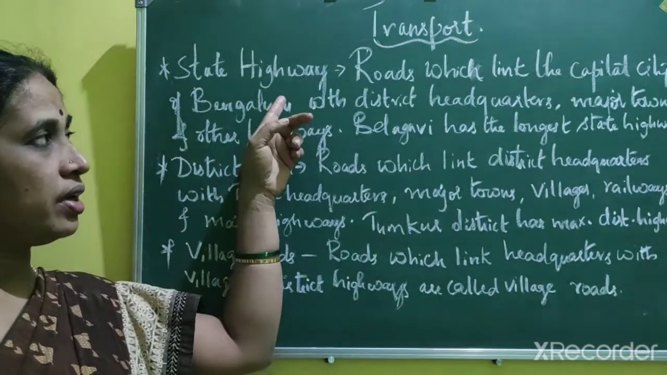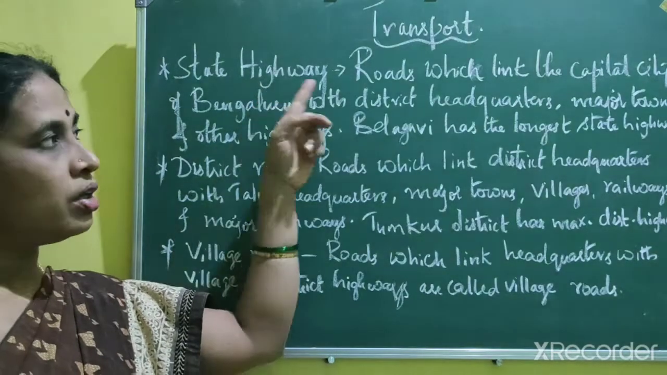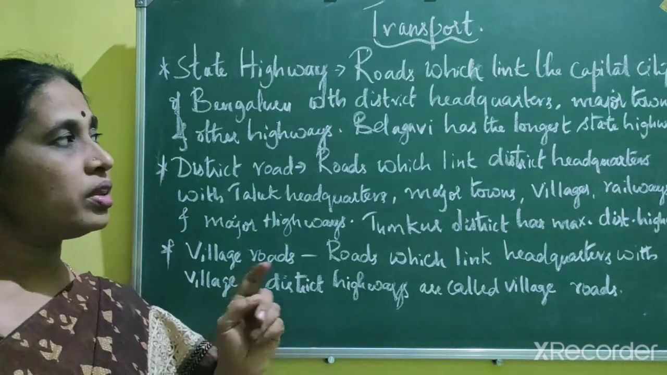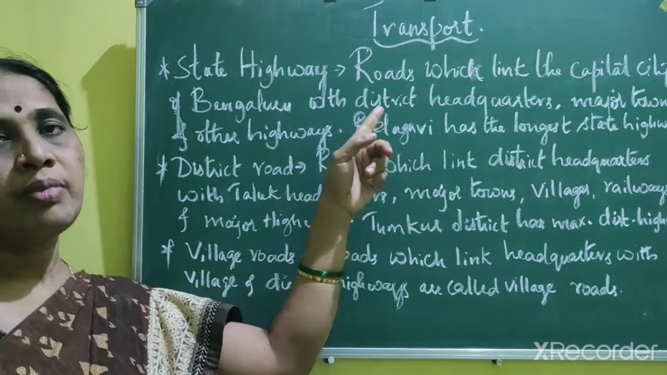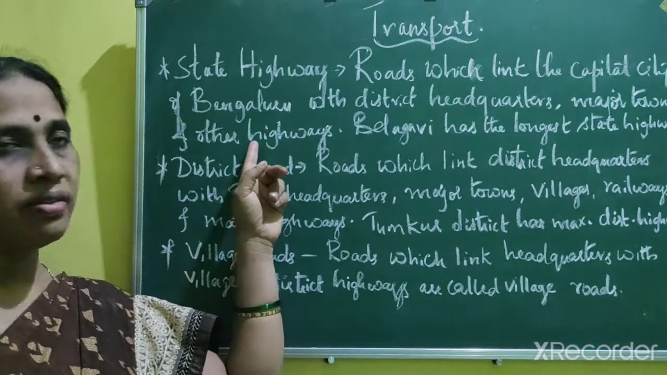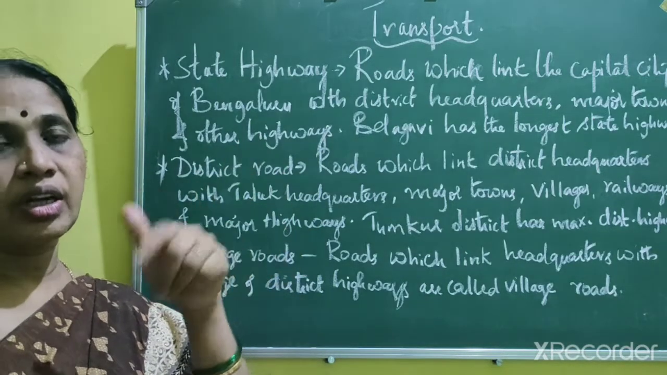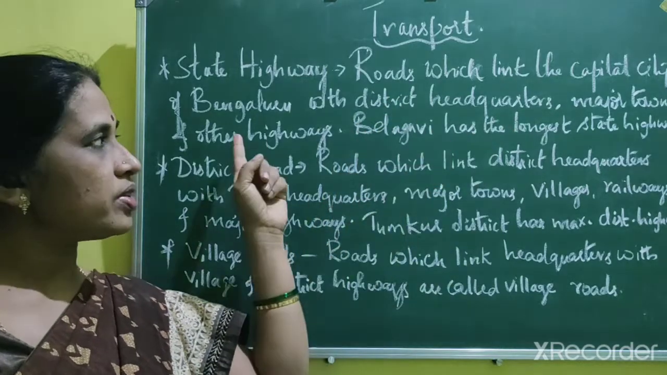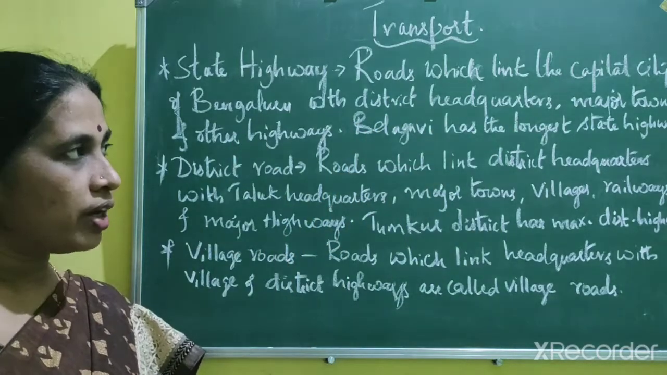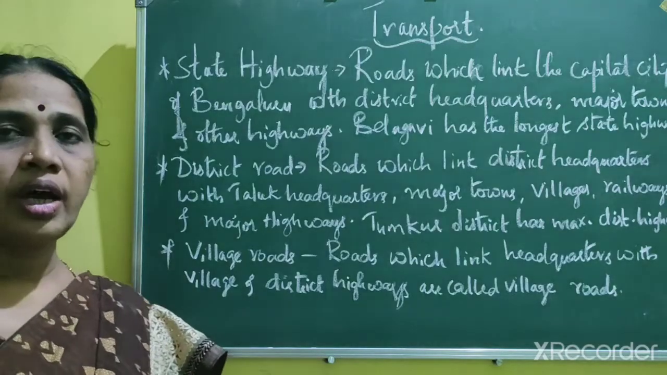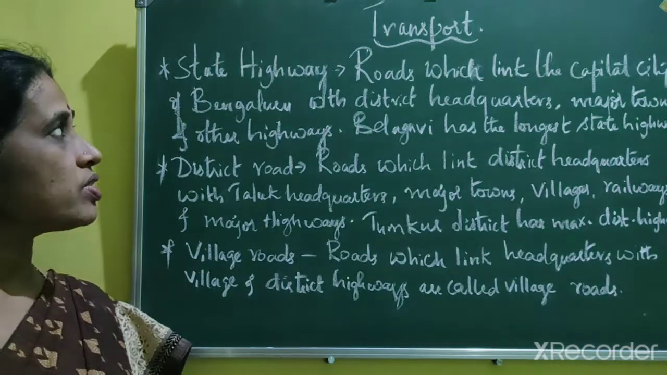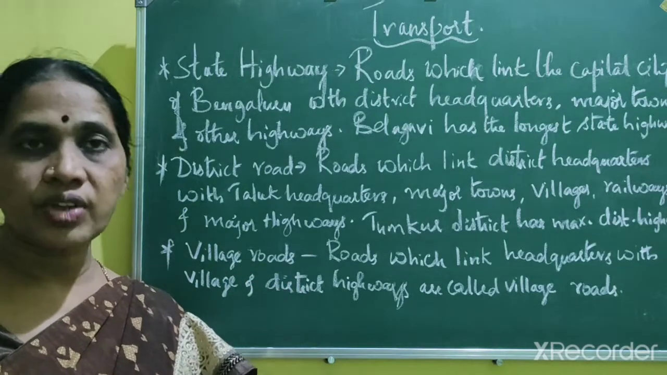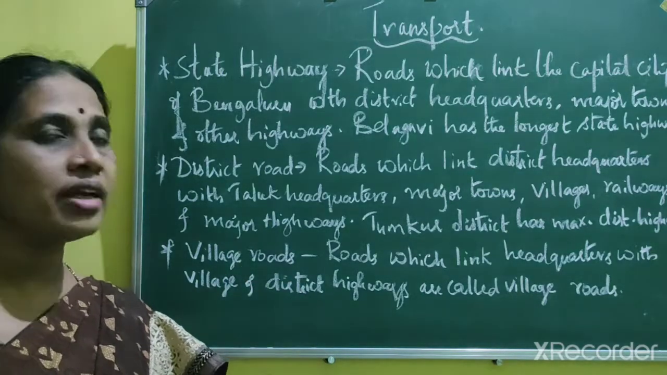Next, state highway. So what is a state highway? The roads which link the capital city of Bengaluru with district headquarters, major towns and other highways. So the roads which connect within the state. These roads are called a state highway, and they are constructed and maintained by the state government.